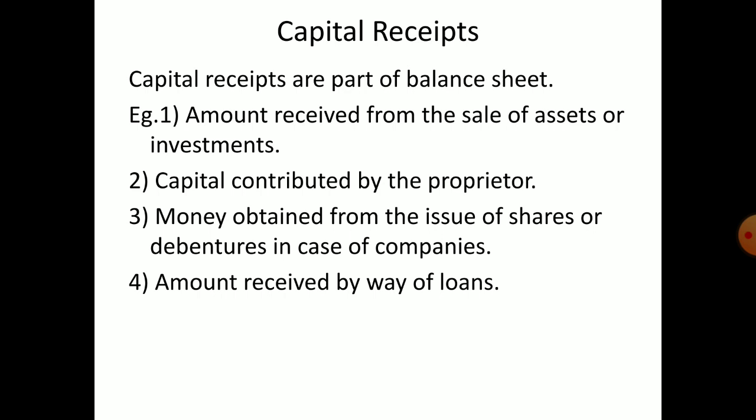Sometimes it happens, we will not take a loan every day, we will not invest money every day, we will not sell an asset every day. Understood? So what is the everyday activity? Purchase and sale of goods. We studied purchase and sale of goods in business studies also. Whenever we are purchasing, selling, purchasing, selling, this is the regular activity. So other than the regular activity, whatever income or money is coming into the business, we can call it what? Capital receipts.